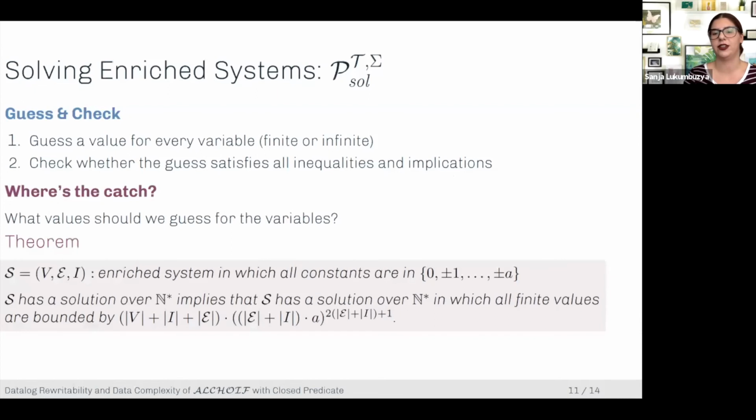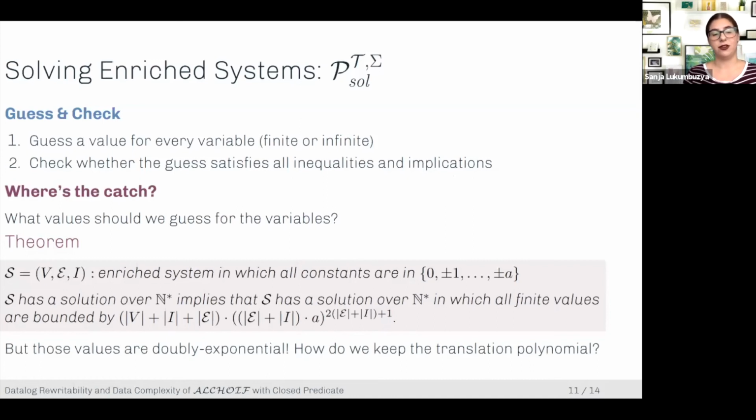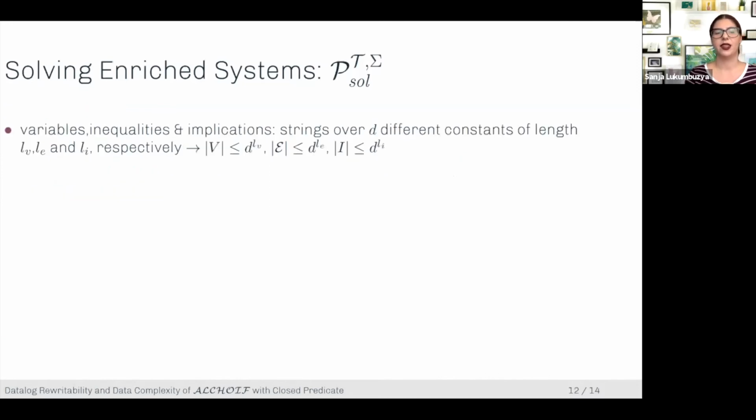And thankfully, there is this famous integer programming result that extends to enriched systems as well, and says, well, actually, you can only focus on those solutions where finite values are bounded by this function here. So no need to fret. But actually, maybe there is a little bit of a need to fret because those values are doubly exponential. So what do we do? How do we keep them polynomial? Well, we need a smart encoding.